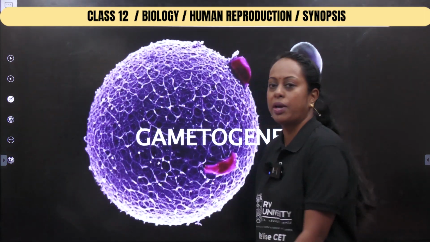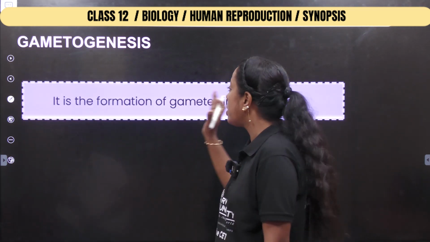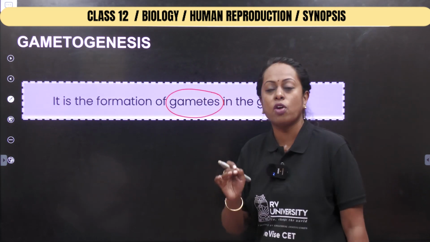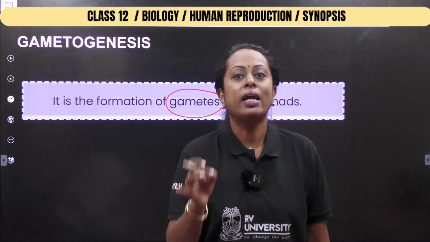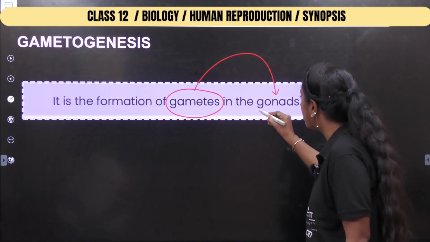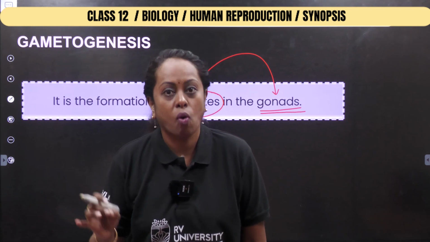We're going to start with a topic known as gametogenesis, nothing but the formation of gametes. So let us start today's topic. In the first half, we are going to study the formation of male gametes, spermatogenesis. But before that, all of us know that gametogenesis is the formation of gametes. It takes place in the reproductive organs called gonads: in males, testes; in females, ovaries.